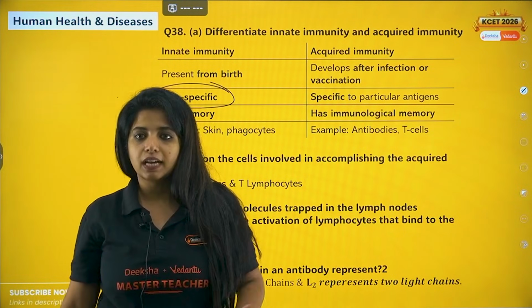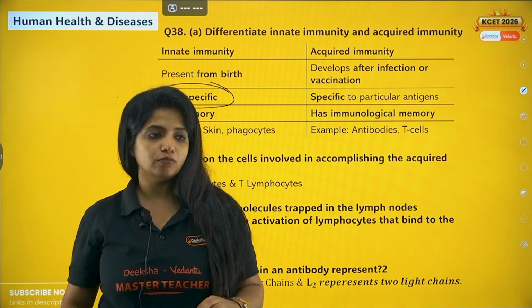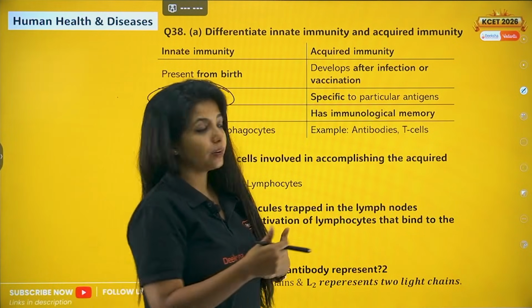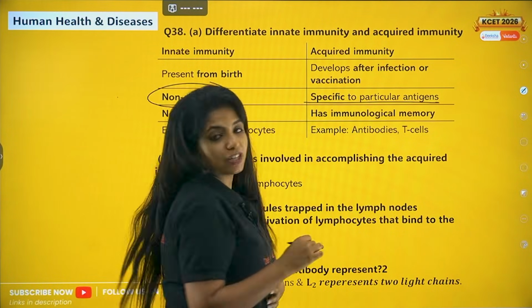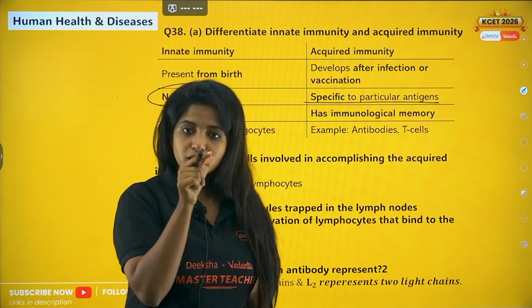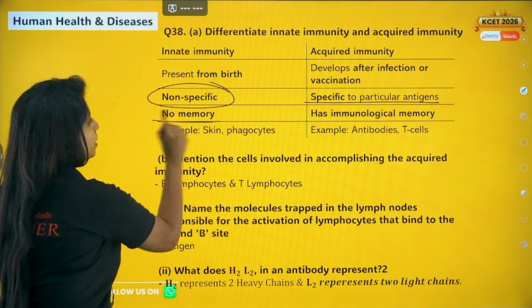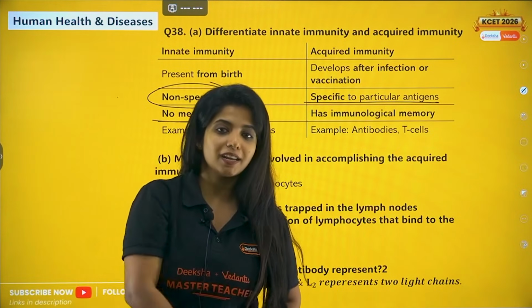It's not specific. Now acquired immunity, basically I know that for this thing I have to produce this. So it is kind of specific. Okay, specific to particular antigens. Antigens means foreign substances. It is specific to whatever foreign substances are going to come through. There is no memory. My skin does not remember that a bacteria came through.